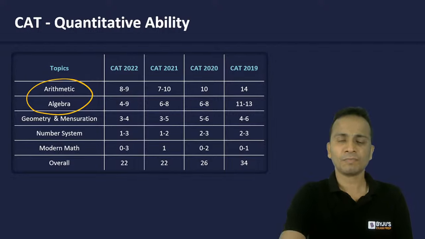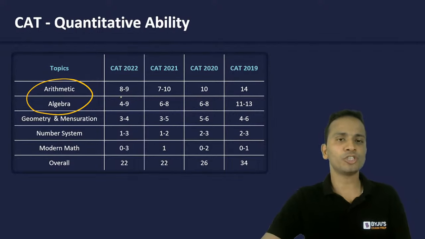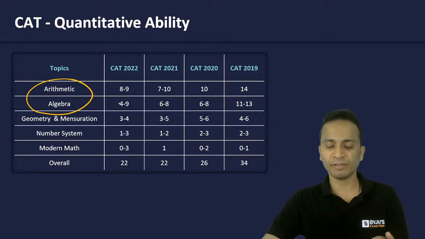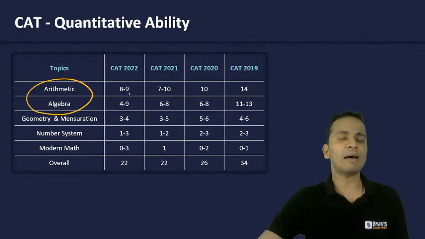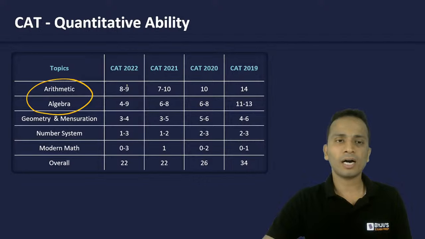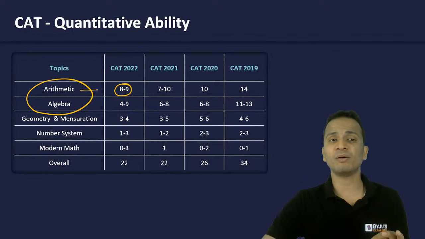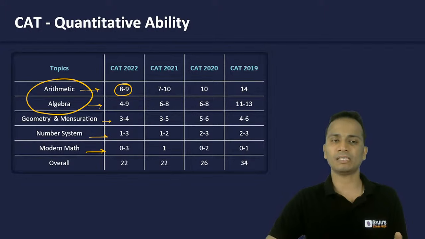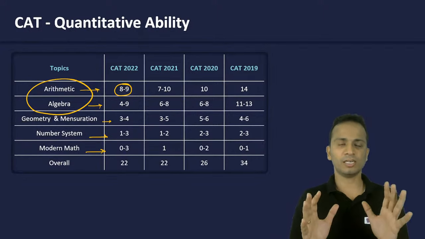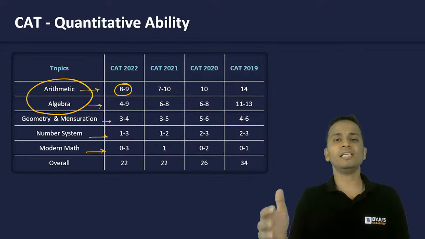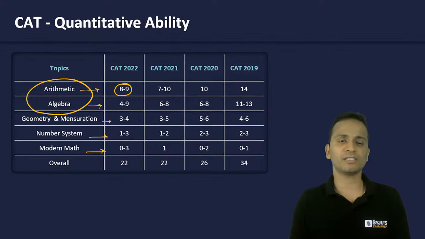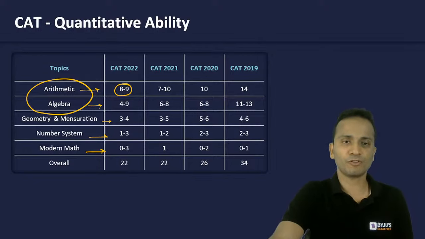All right, fine. Now this table shows the number of questions that have come from these areas in the previous year paper of the CAT examination. Why have I written a range? Because the CAT examination happened in 3 different slots. In these 3 slots, a minimum of 8 and a maximum of 9 questions have come from arithmetic. Similarly for algebra, geometry and mensuration, number systems, and modern maths. So this is what happened last year, and in the table you can see what happened in the years before as far as the breakup of the number of questions from these areas is concerned.